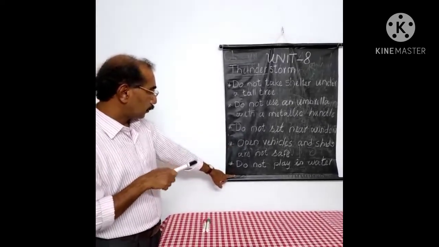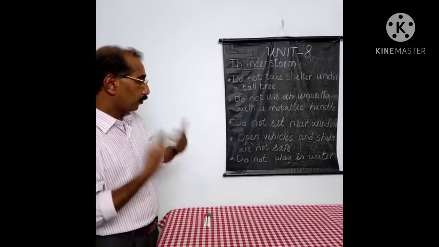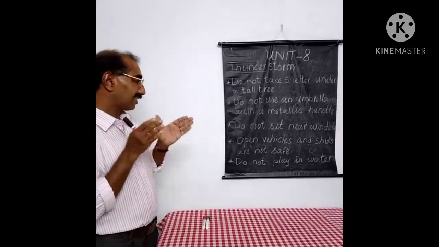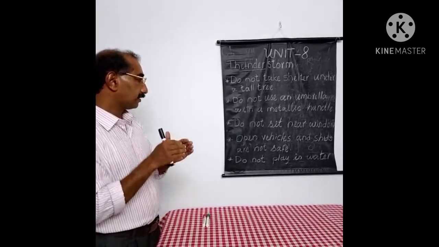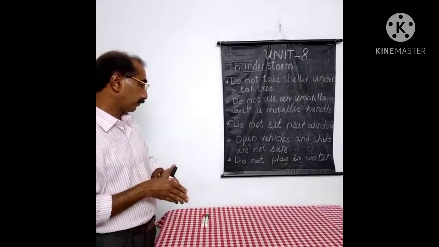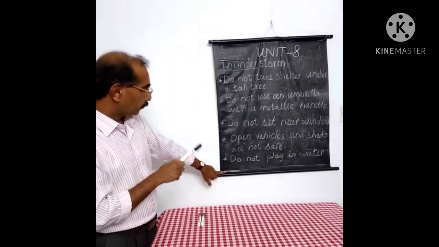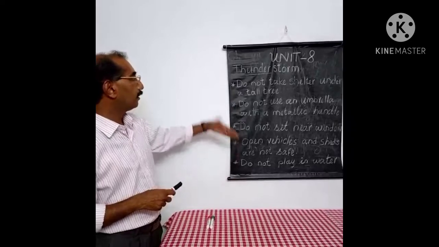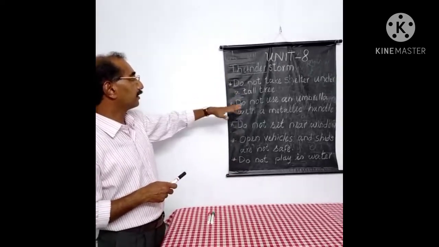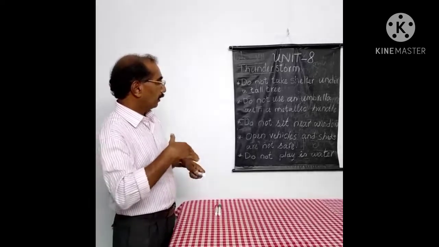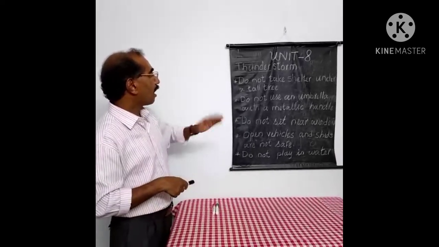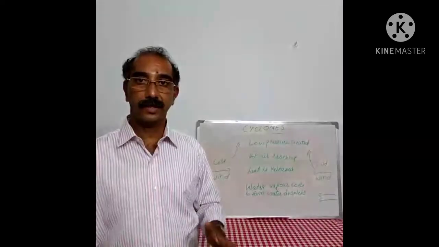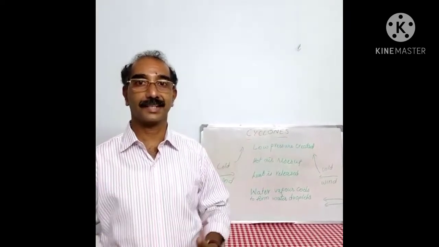And the last point is, do not play in water. If you are swimming or playing in water, get out of it immediately, because current can pass through water. Current means the current caused due to the passing of lightning. So you will be in danger if you play in water when lightning is going on. So these are the measures to be taken when a thunderstorm or lightning is happening. Now in the next session we are going to discuss how a thunderstorm can be formed into a cyclone. Okay students, so we can discuss what a cyclone is.